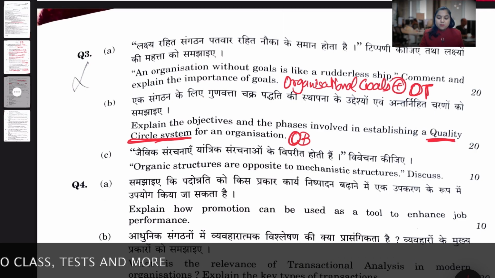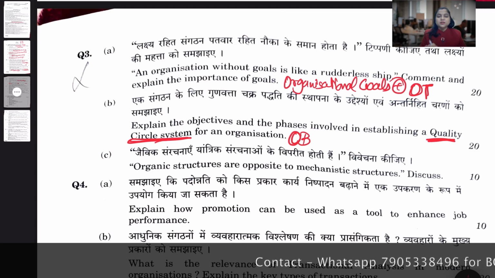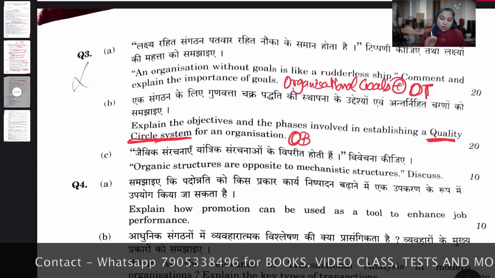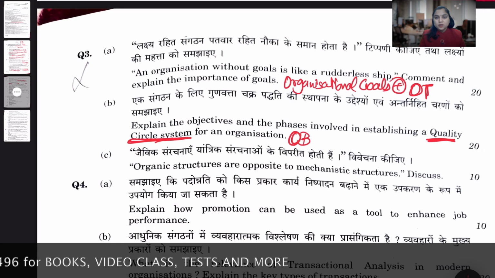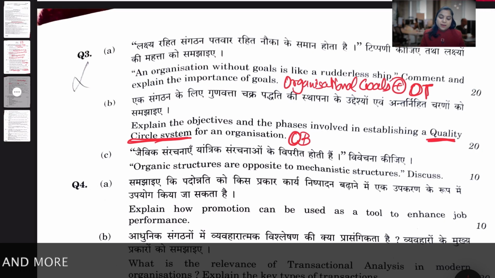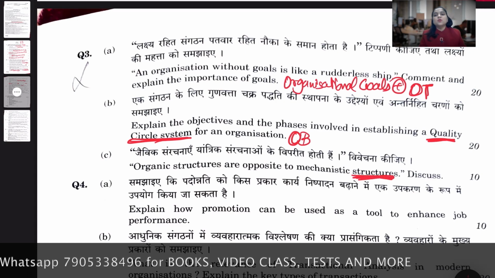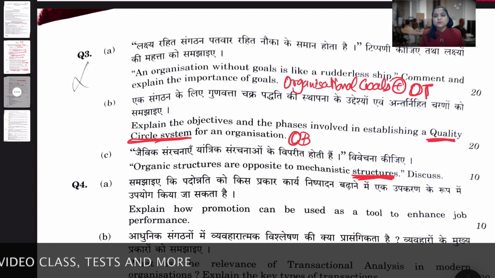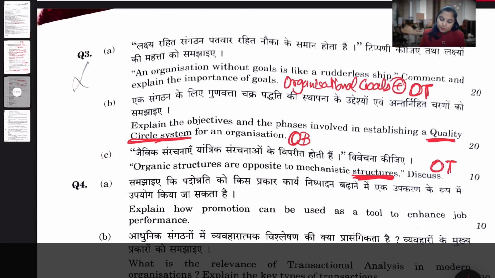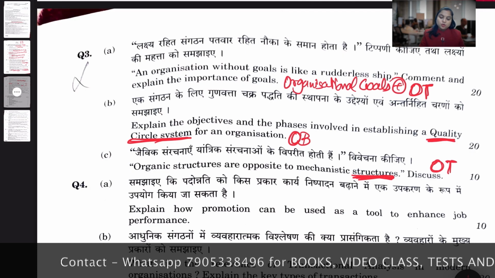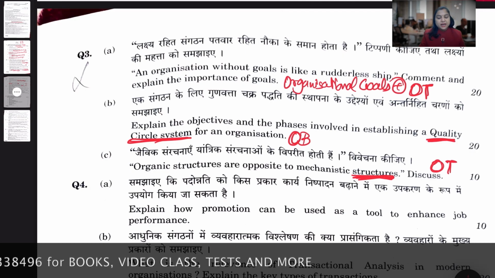Organic structure is opposite to mechanistic structure. Many times I taught you in the classes also that this is a very base topic or the other type of organization structure. So it is from your chapter of organization structure, which is a part of your organization theory. Okay, so if we conclude question number 3, we have two statement type questions and one direct question.